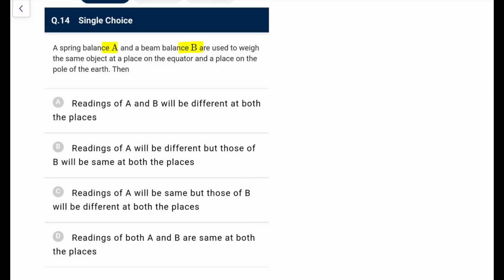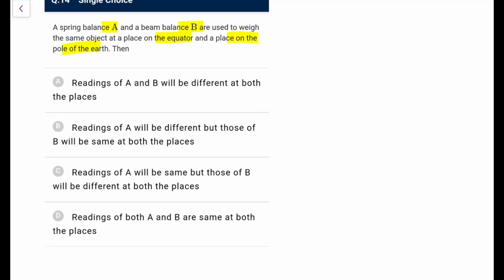You have a spring balance and a beam balance used to weigh the same object at a place on the equator and a place on the pole. Then readings of A and B will be different at both the places. Readings of A will be different, but those of B will be the same at both the places. Readings of A will be the same, but those of B will be different at both the places. So what happens? In the beam balance, you compare two weights. If g changes, both change by the same factor, so the balancing remains the same. So the reading of B will be the same at both the places. So B different is wrong.